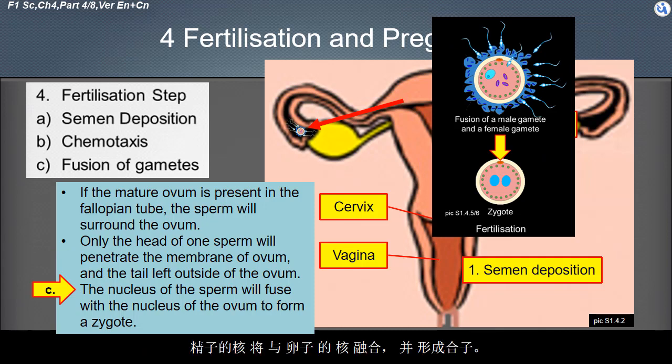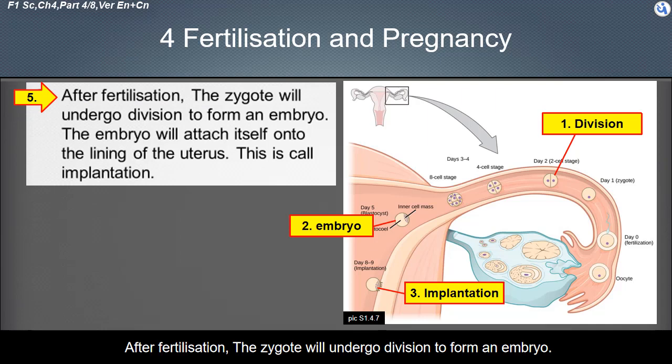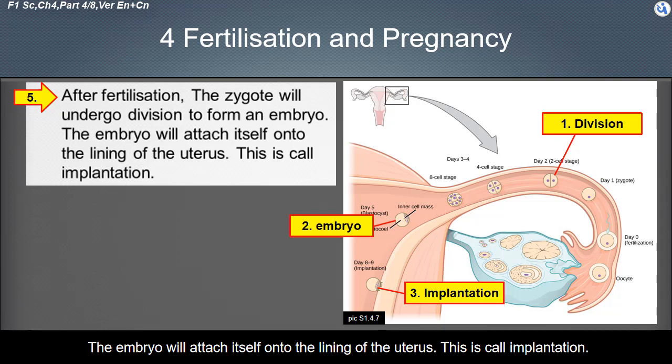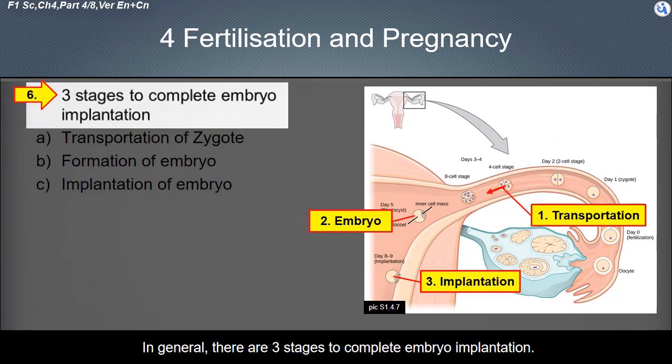The nucleus of the sperm will fuse with the nucleus of the ovum to form a zygote. These are the 3 steps of fertilization to form the zygote. After fertilization, the zygote will undergo division to form an embryo. The embryo will attach itself onto the lining of the uterus. This is called implantation. In general, there are 3 stages to complete embryo implantation.